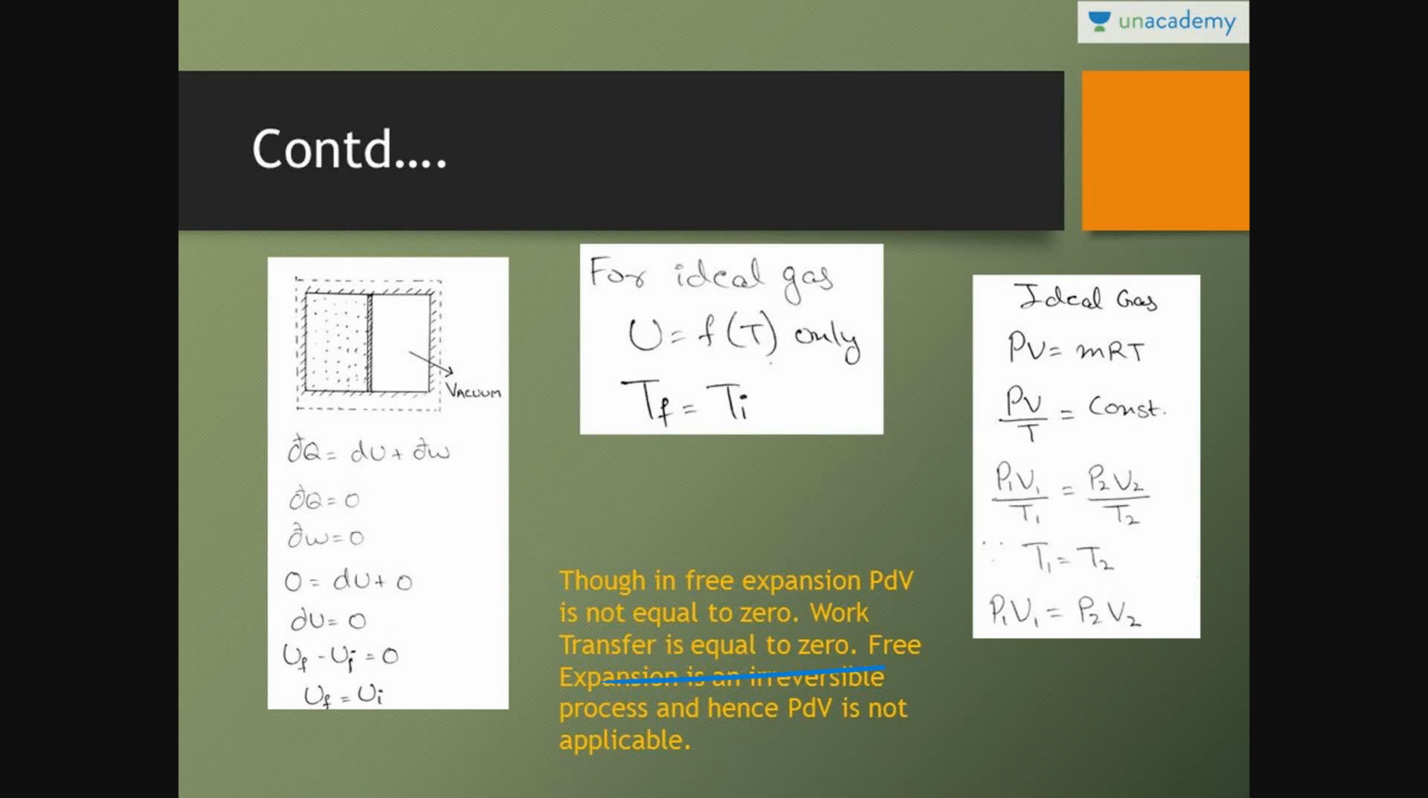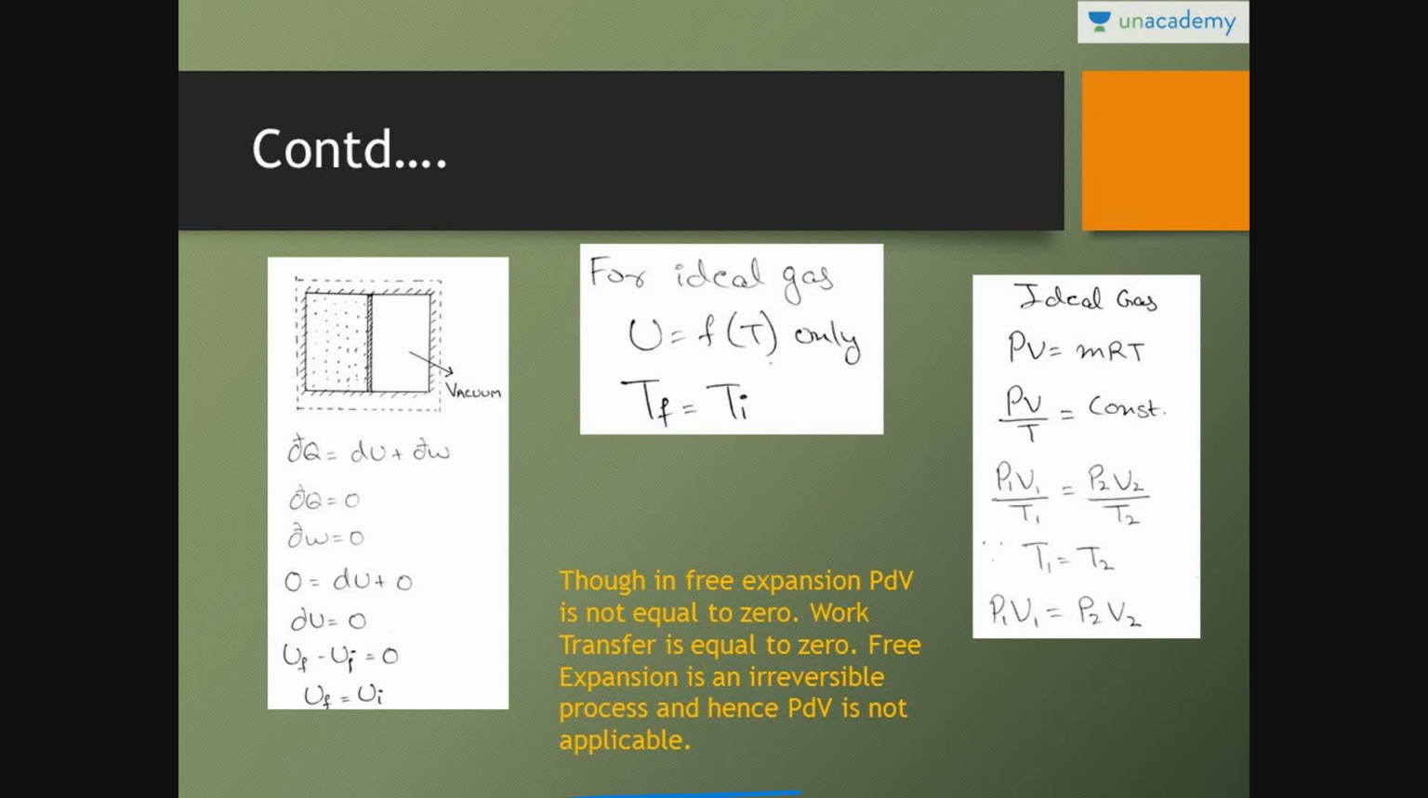I have already told you W equal to integral PdV is valid only for a reversible process. But free expansion is a highly irreversible process. W equal to integral PdV is not valid for a free expansion process, because free expansion is an irreversible process, and hence PdV is not applicable. Just keep in mind, that's why work transfer is equal to 0.